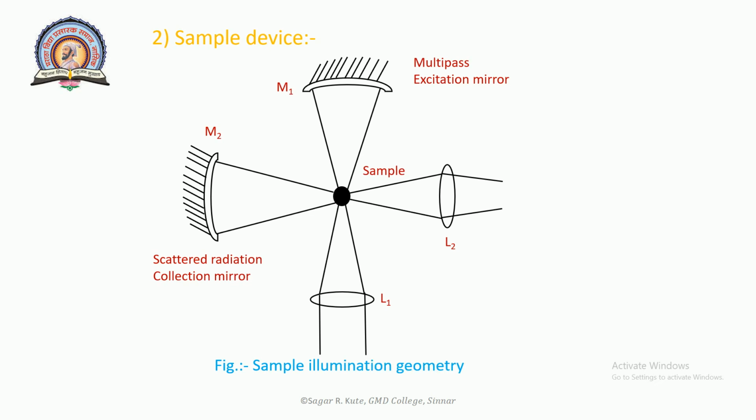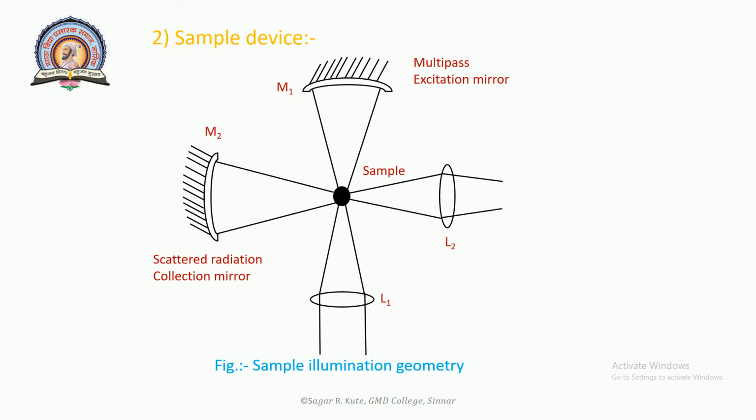Second will be the sample device. This will be the diagram of sample illumination geometry. A laser beam may be focused to produce a beam of much smaller diameter using a lens. The small diameter beam extends over a short length before beginning to diverge again.